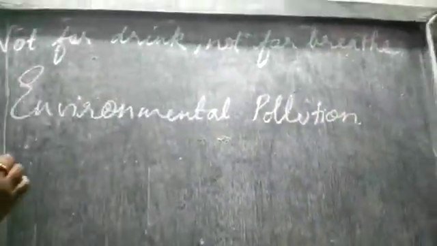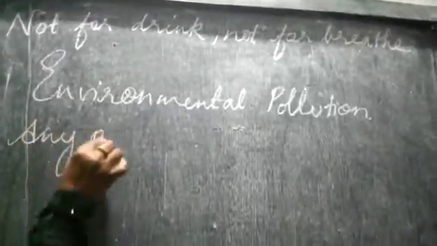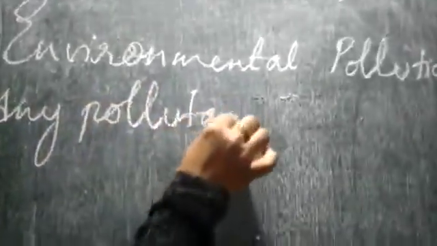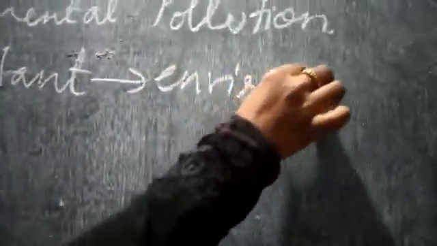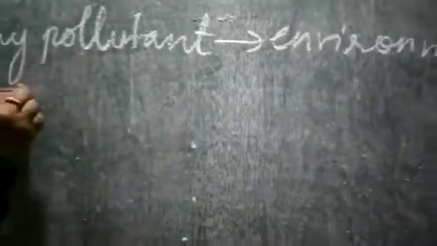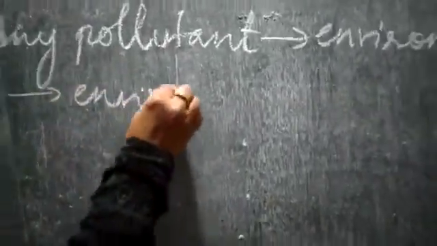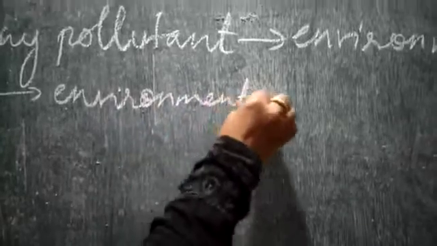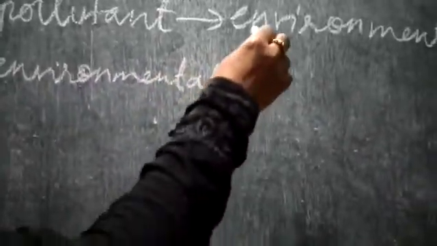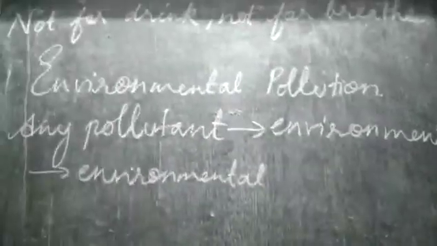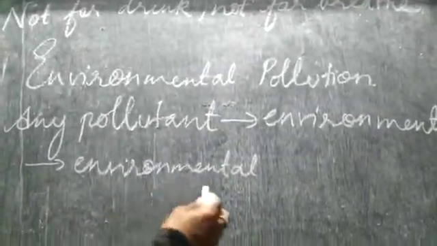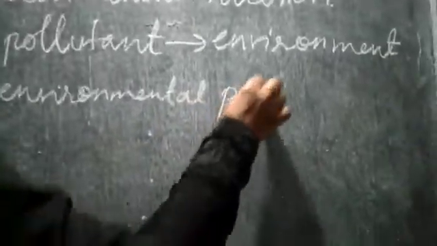So, any pollutant, if it enters into the environment and causes some destruction to the environment and alters the environment, then it is called environmental pollution. Understood? So any pollutants, if they enter into the environment and change the natural setup or the ecological balance or the chain of the environment, then it is called environmental pollution.